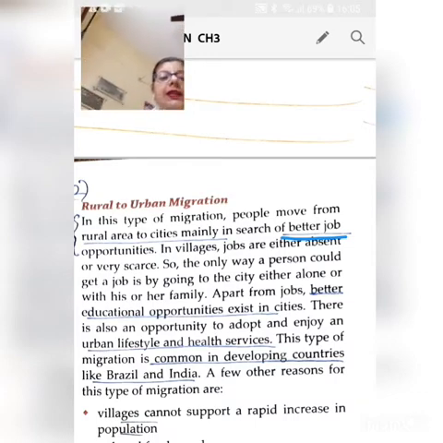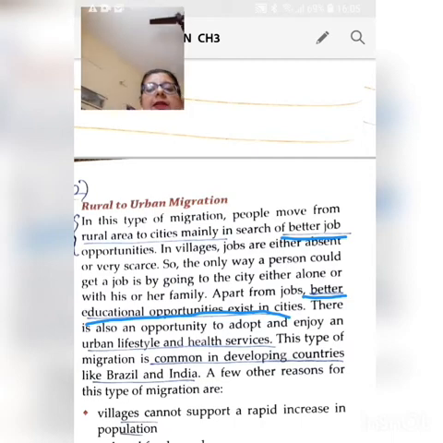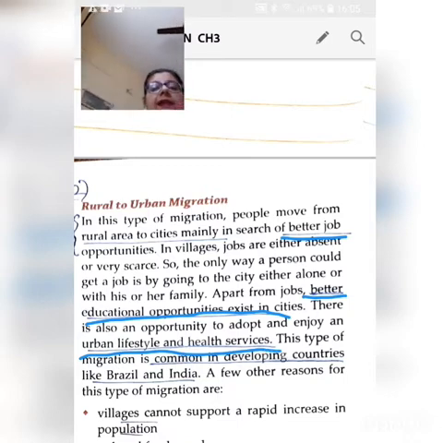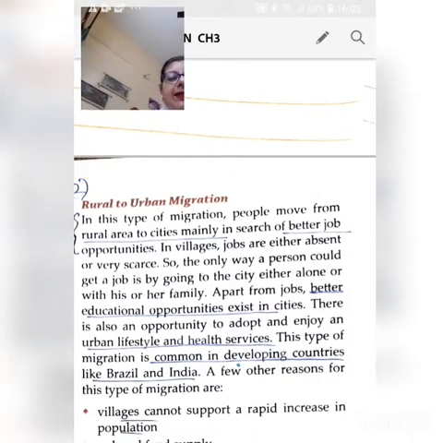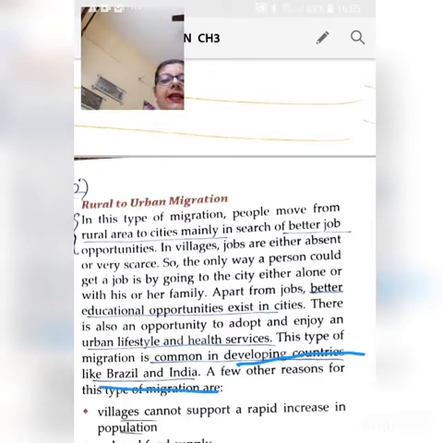Another reason is that there are better educational opportunities in the cities. Also, people are attracted by the urban lifestyle and the health services which are better in the cities. So this type of migration is common in the developing countries like Brazil and India.